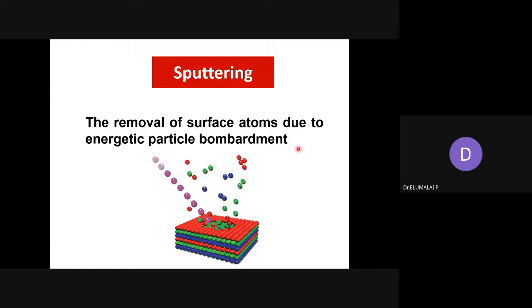So, nanotubes obtained by the ball milling process. I think this is the last topic in this unit: sputtering, typically known as AC sputtering or DC sputtering. It essentially involves the removal of surface atoms with the help of high energetic particles. It may be an electron or an ion. The process of bringing about nanostructured thin films is known as sputtering.